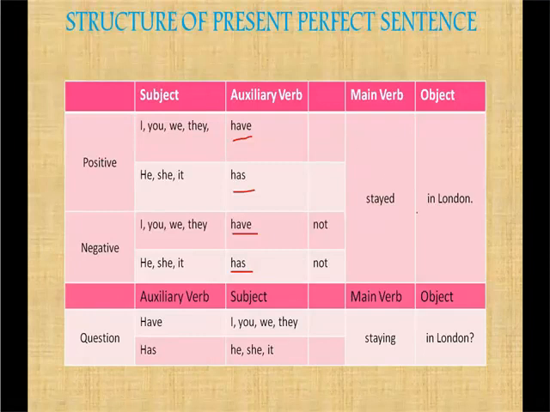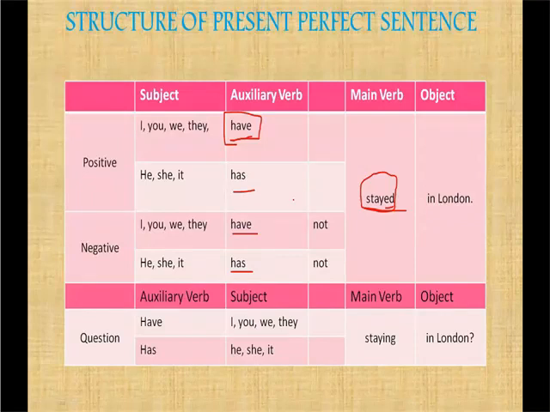Even though this stayed is a past tense word, you should not get confused. Even though it is ed, we are going to use have or has. So this have or has will denote whether it is present tense. For a past tense it will be had. So if it is have stayed, has stayed, it is definitely a present perfect, not a past perfect.